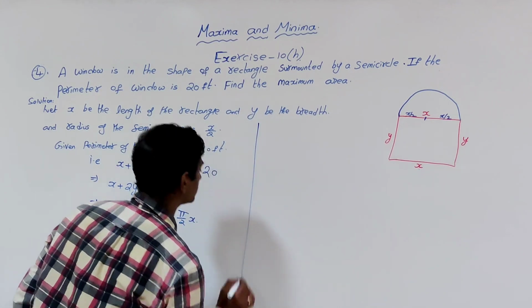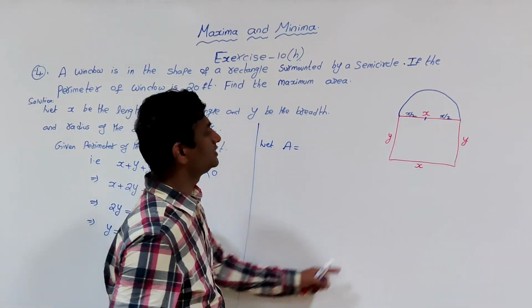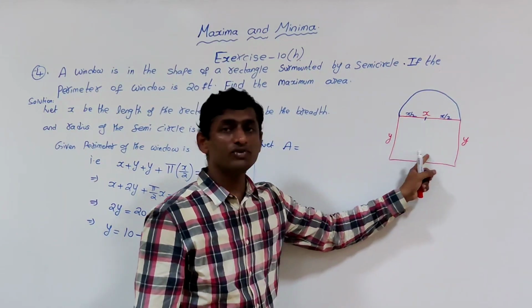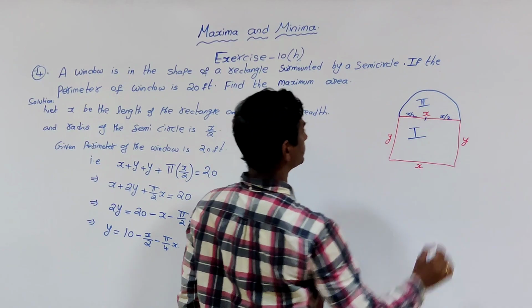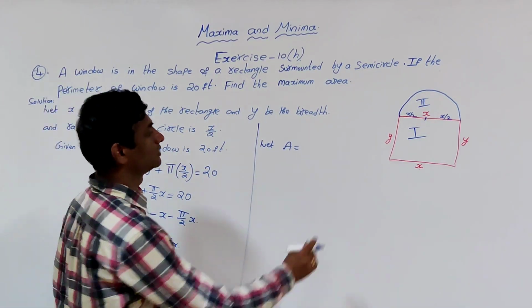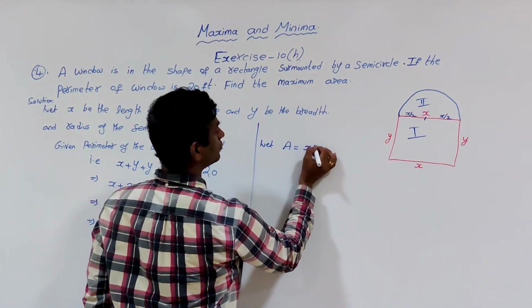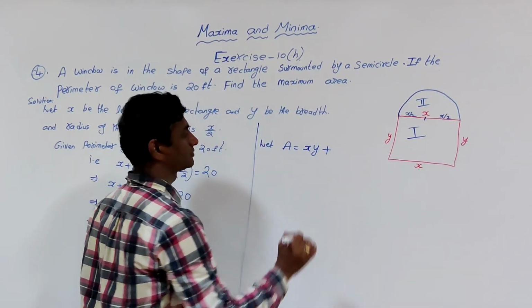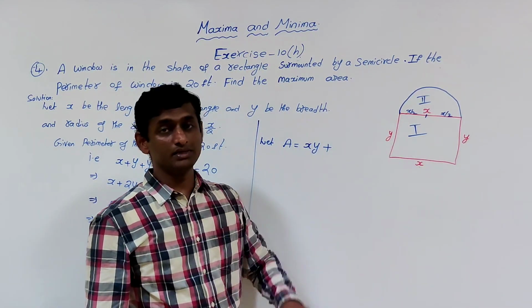So let A be the area: the area of the rectangle is x into y, plus the area of the semicircle.